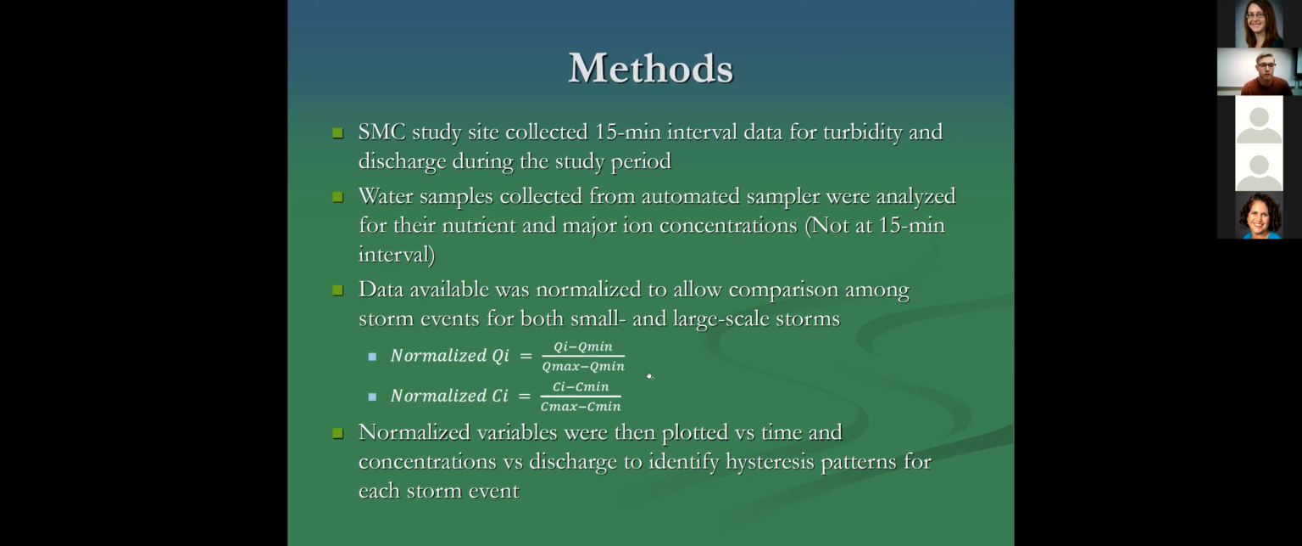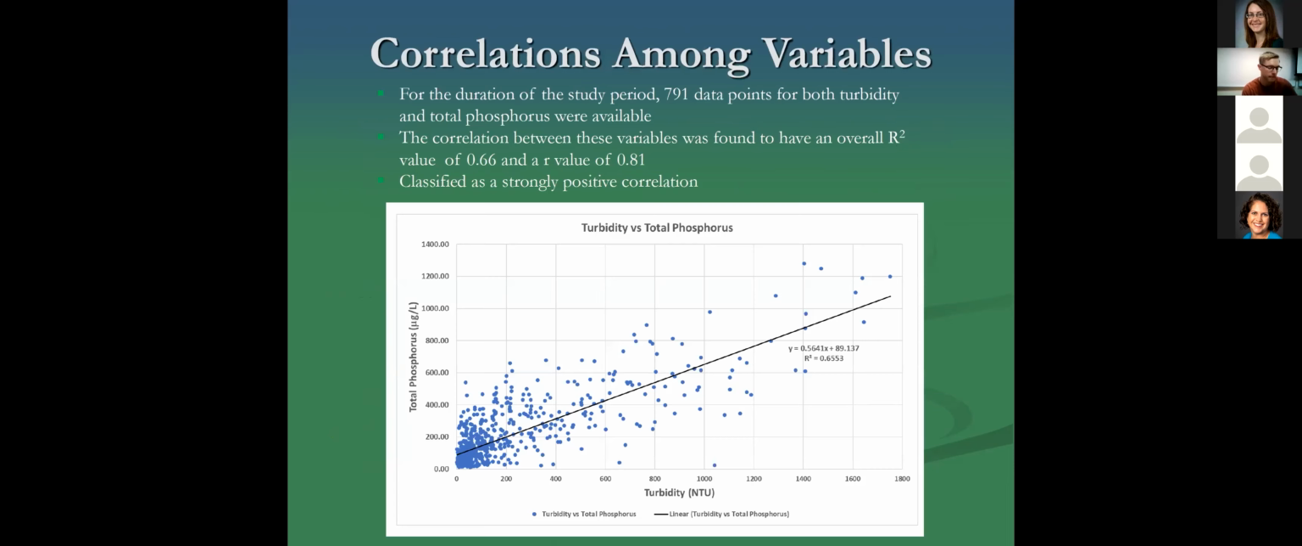The concentration variables, turbidity and phosphorus, were also normalized in the same fashion, where the concentration variable replaced discharge in the equation. These normalized variables were then plotted against time to get a sense of behavior over the duration of the event, and the normalized concentrations were plotted against normalized discharge to get an idea of these hysteresis patterns and behaviors for every storm.